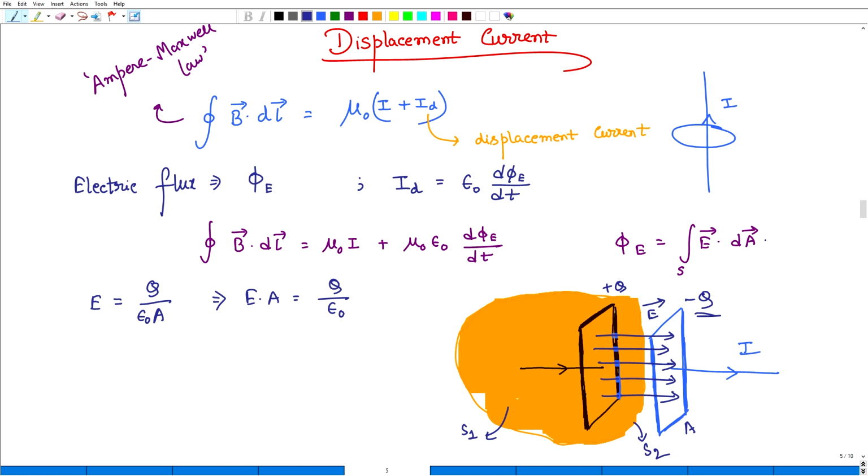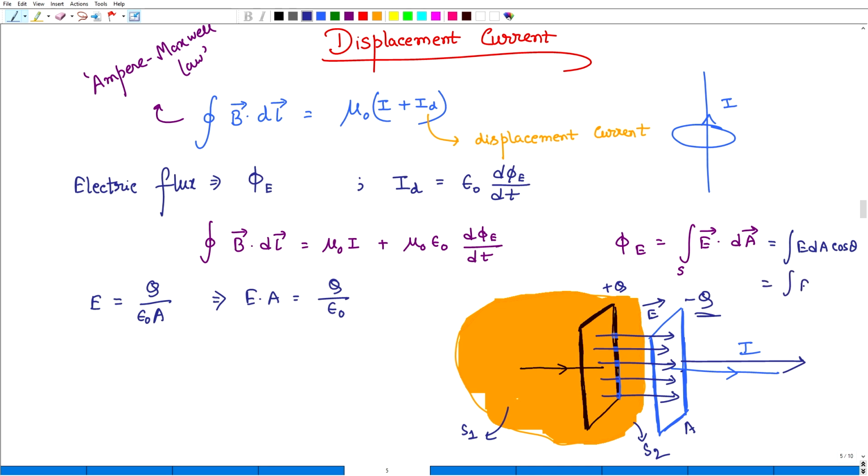Now the electric field we can take out. Let me do it part by part. We can write E dA cos theta. What is theta? The area vector is also along this direction, parallel to the electric field. So theta is 0, and cos 0 is 1.